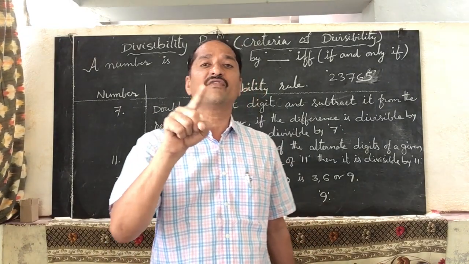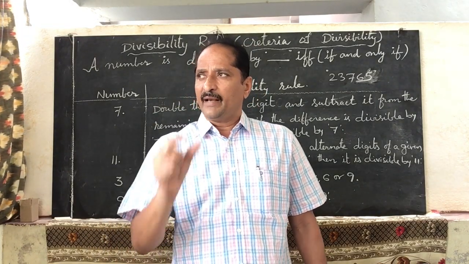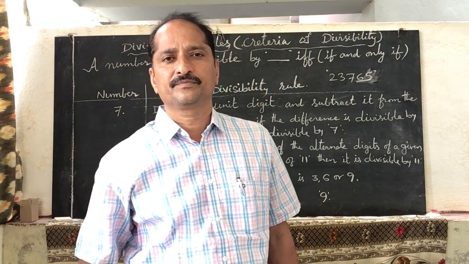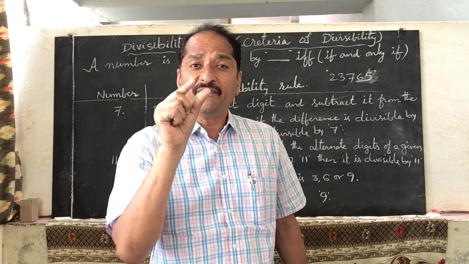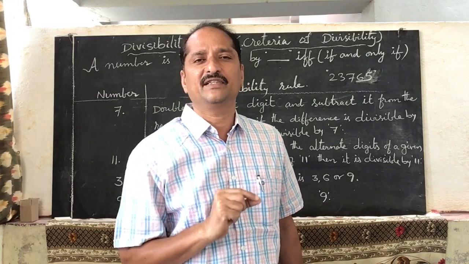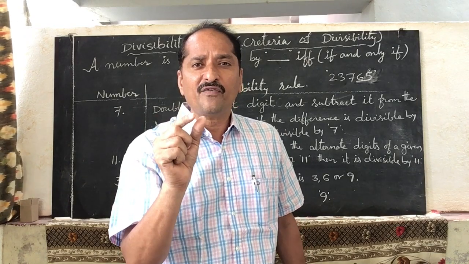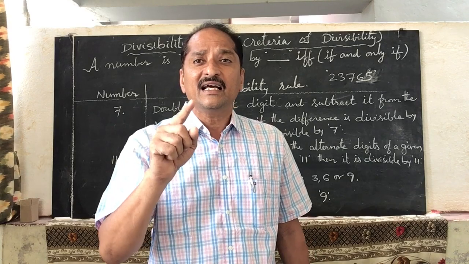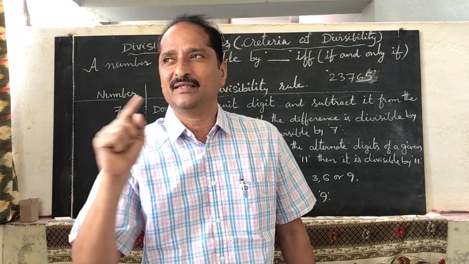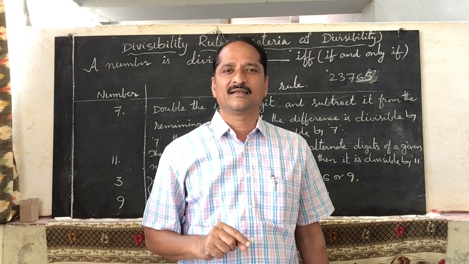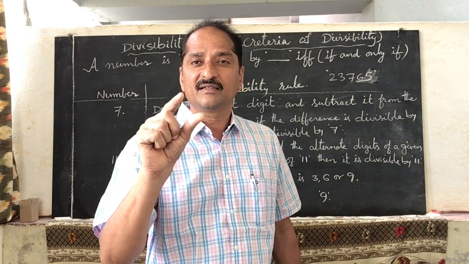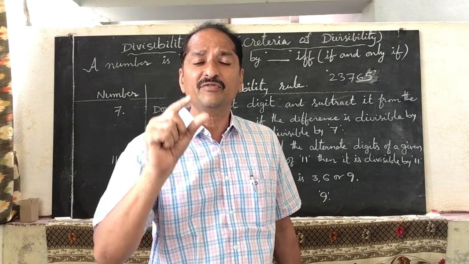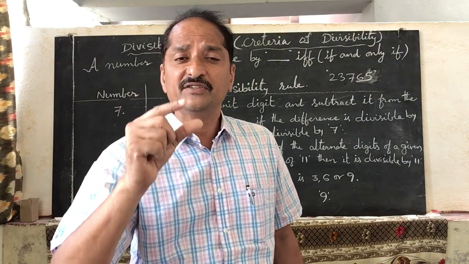Next, divisibility of 11. A number is divisible by 11 if and only if the difference of the sum of alternate digits of a given number and the sum of the remaining digits. We should find out the difference for divisibility of 11. What difference do you have to find out?